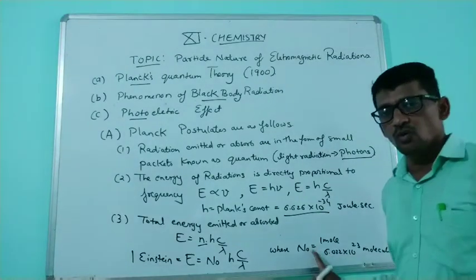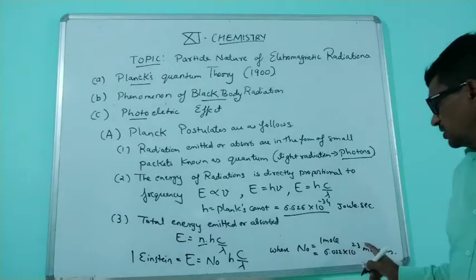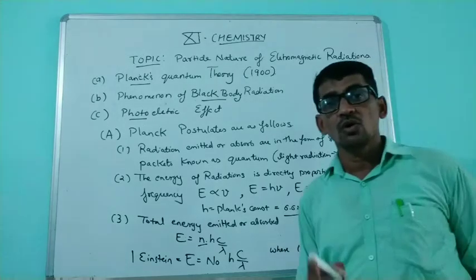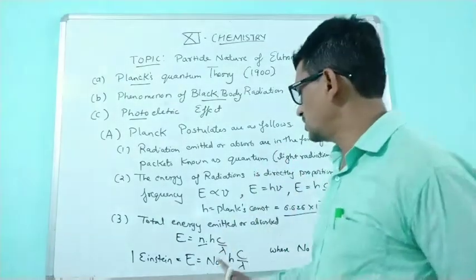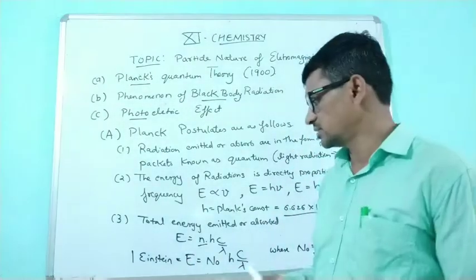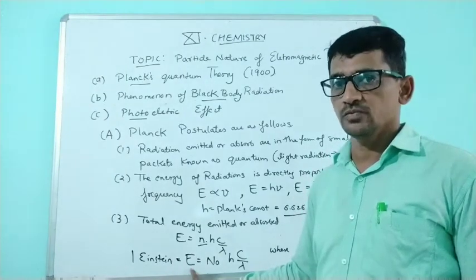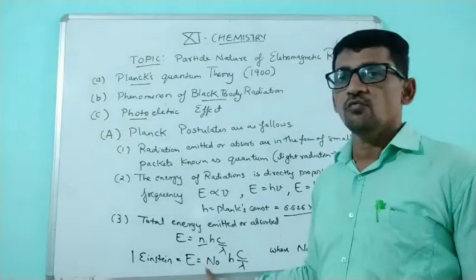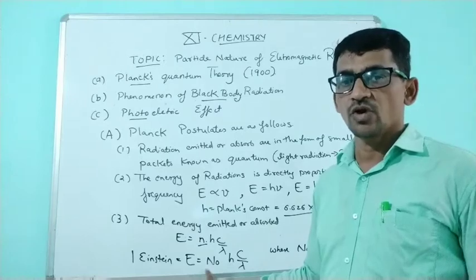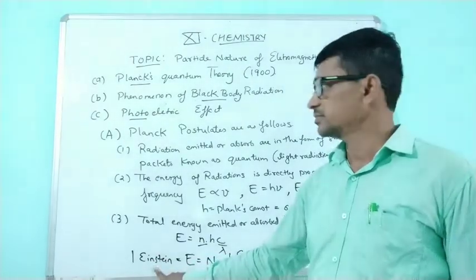So 1 mole, or 6.022 into 10 raised to 23 molecules or electrons, is equal to 1 Einstein. So again I revise the last topic: 1 Einstein is the energy absorbed or evolved by 1 mole of photons or 1 mole of electrons.